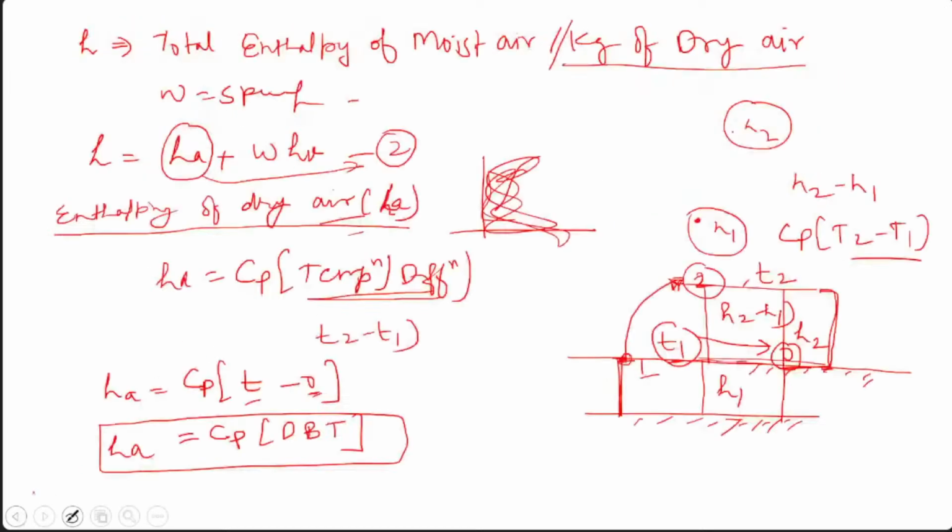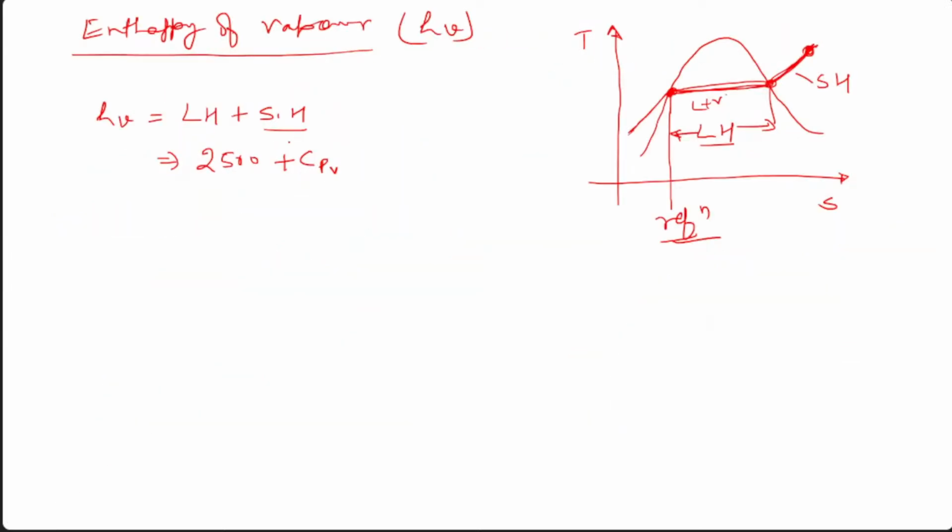In the last case this was Cpa, now this is Cpv, and again T minus 0. We have taken the reference 0 in the calculation of the sensible heat. So HV would be 2500, in some books it may be 2470 or something like that, plus Cpv T.